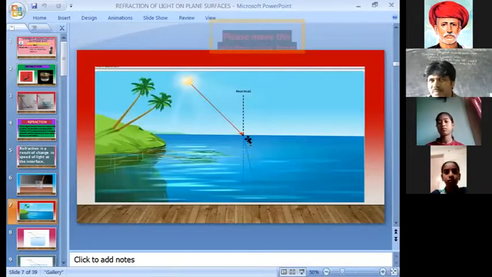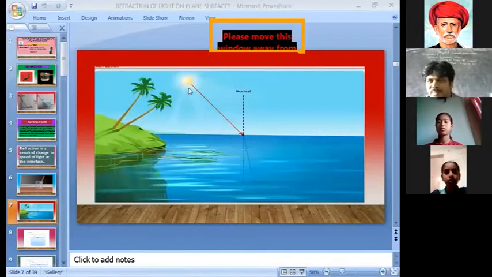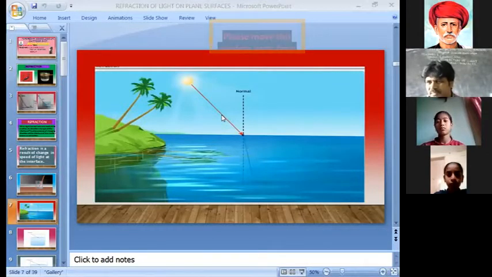Here one medium is air, another medium is water. You know that light travels in a straight line. Everyone knows that. But when light travels from one medium to another medium, it bends.